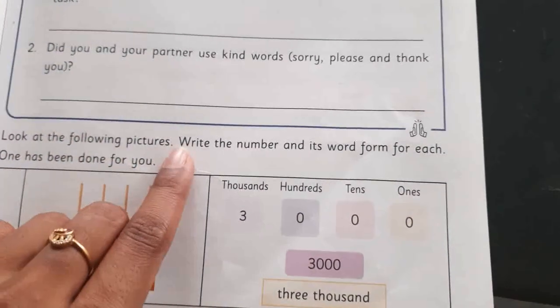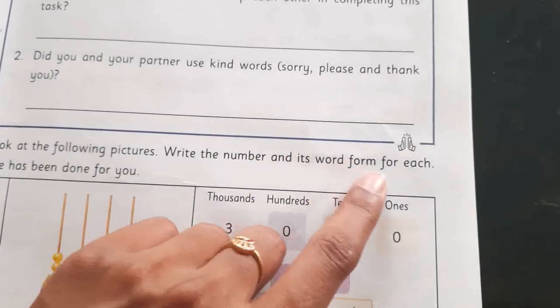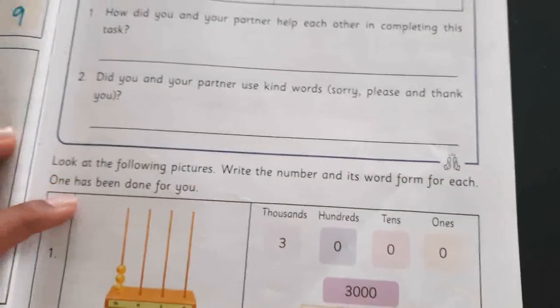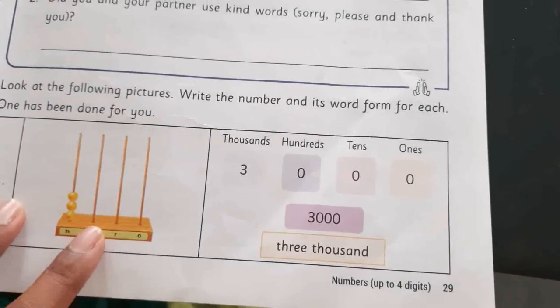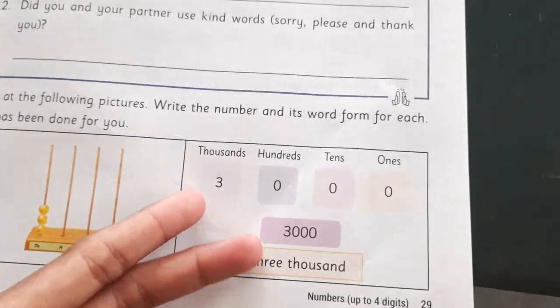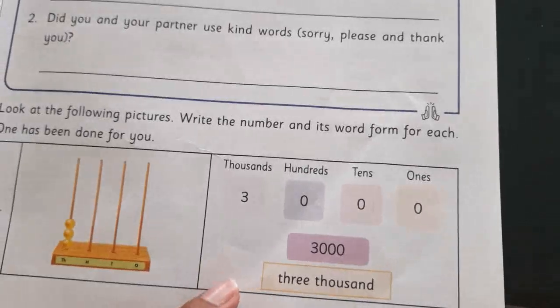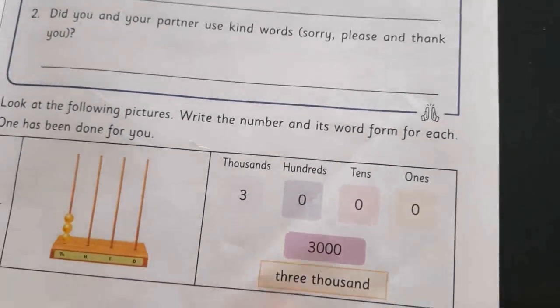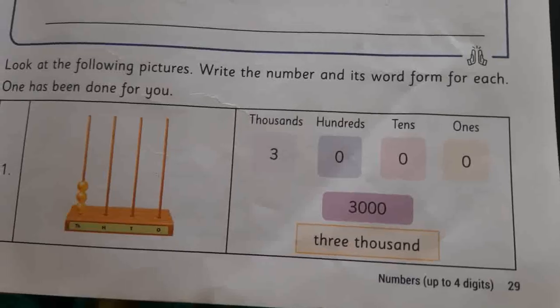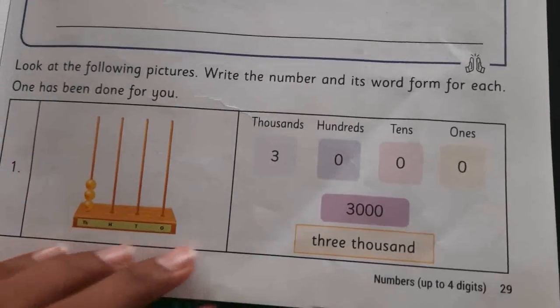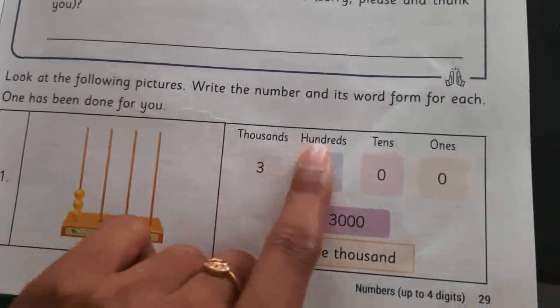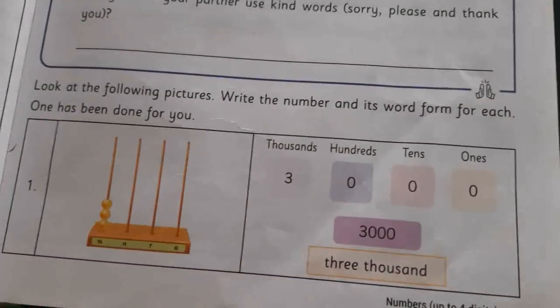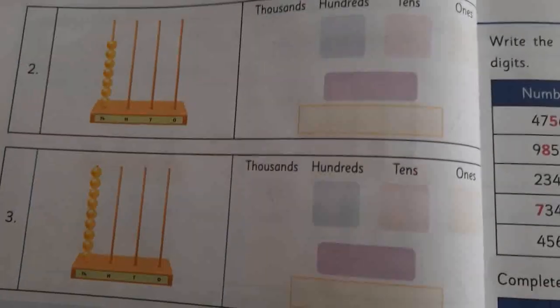Look at the following pictures. Write the number and its word form for each. One has been done for you. So in that question they have given the spike abacus and also the places. Here we have to write the number form and the word form. One has been done for you. Okay, so the remaining 2 we have to do.